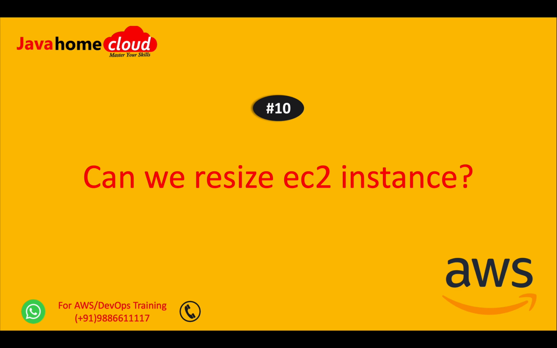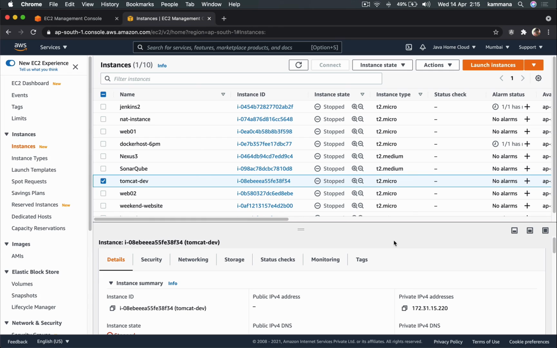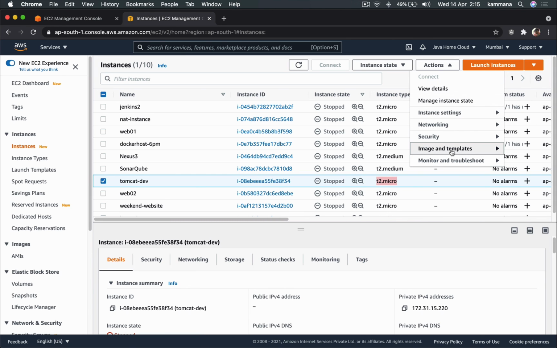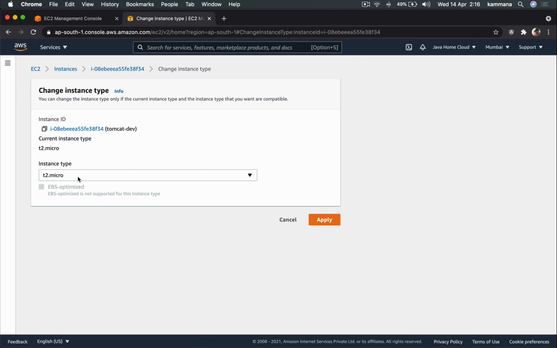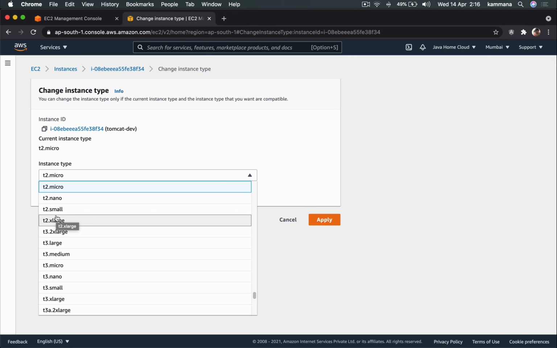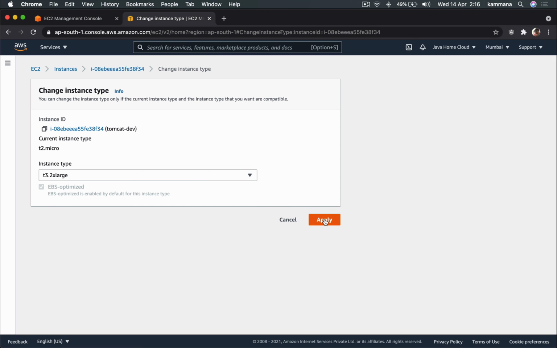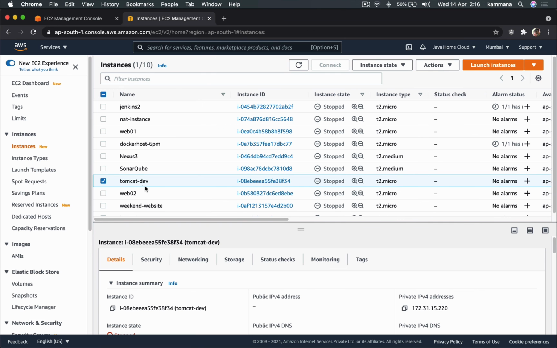Can we resize an EC2 instance? Yes, we can resize an EC2 instance. For example, I want to resize my Tomcat, which is T2 Micro. Actions, instance settings, change instance type, and choose a different instance type. You may choose a bigger instance or smaller instance and say apply. That way we can resize EC2 instances. One condition for resizing instances: it should be in stop state. Otherwise, we can't resize it.